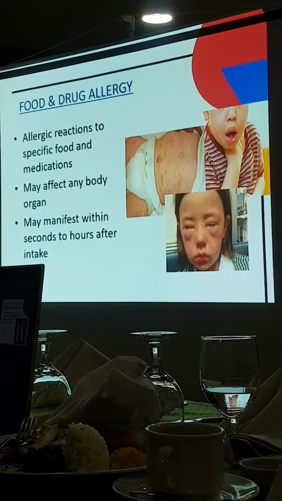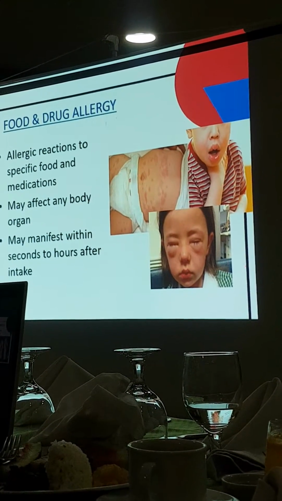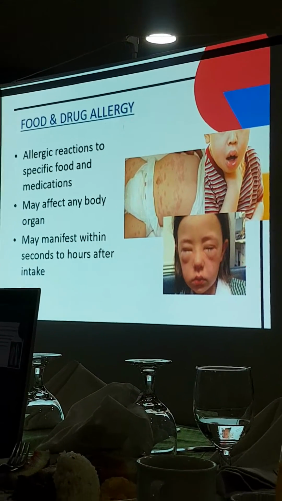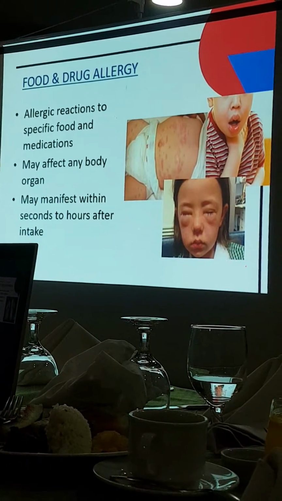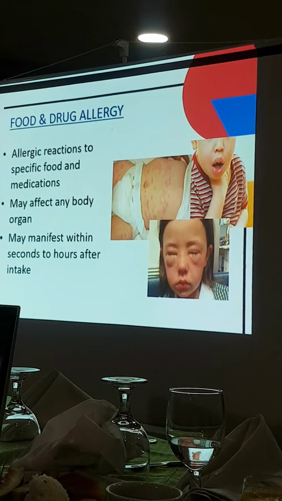This would usually manifest within seconds to hours after the intake of the food or the drug. And some would have a delayed reaction, meaning pwedeng a few days after taking the drug or the food. So meron tayong mga delayed reactions din, especially with food and drugs.